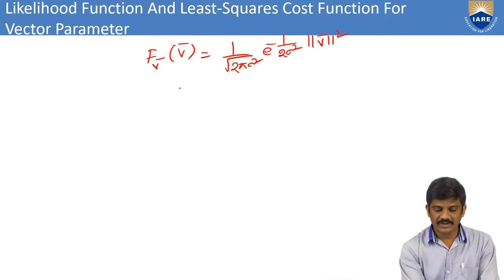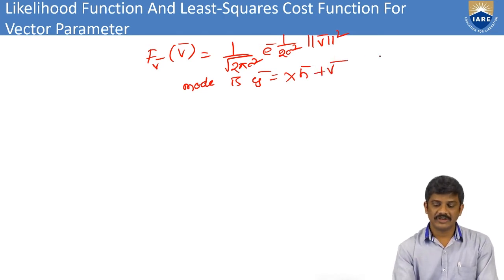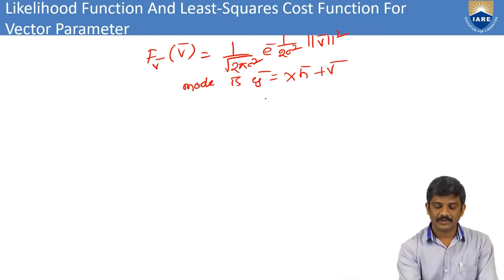Next, we take the observation model. The model is y bar equal to x h vector plus v bar vector. From this, v bar equal to y bar minus x h bar.